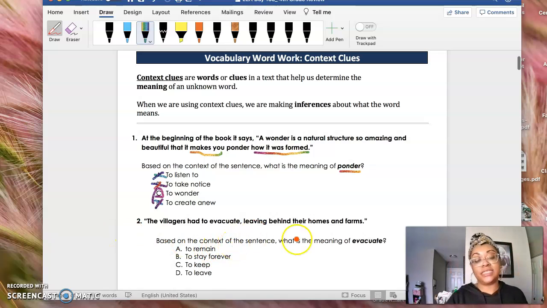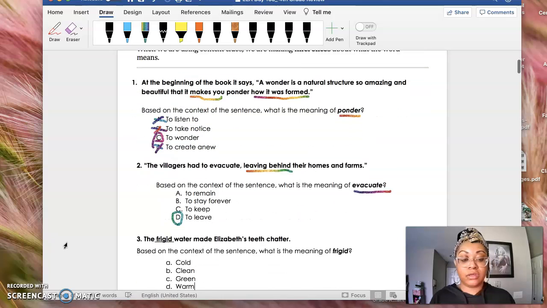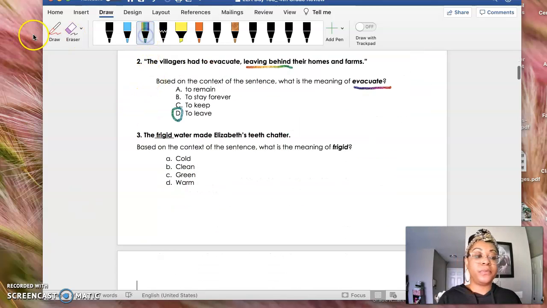So let's go on to number two. Based on the context of the sentence, what is the meaning of the word evacuate? We've heard this word several times, especially when we've been doing our tornado drills and fire drills. The villagers had to evacuate, leaving behind their homes and farms. So leaving behind is actually a direct definition of what evacuate means. Sometimes they give us clues, sometimes they give us the actual definition. If they had to evacuate, they must have had to leave everything behind. So evacuate means to leave, right?